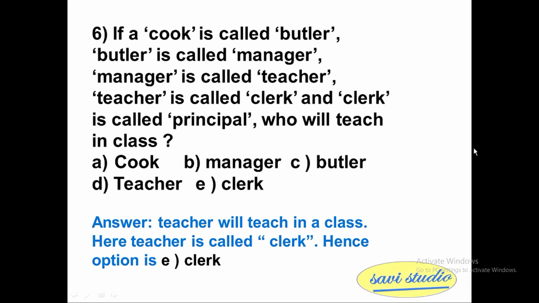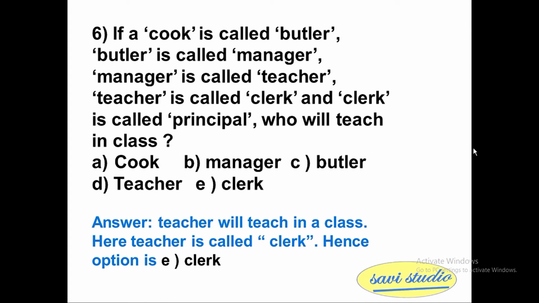So let's go for the sixth question. If a cook is called a butler, a butler is called a manager, a manager is called a teacher, a teacher is called a clerk, and a clerk is called a principal, who will teach in a class? The options are A cook, B manager, C butler, D teacher, E clerk.